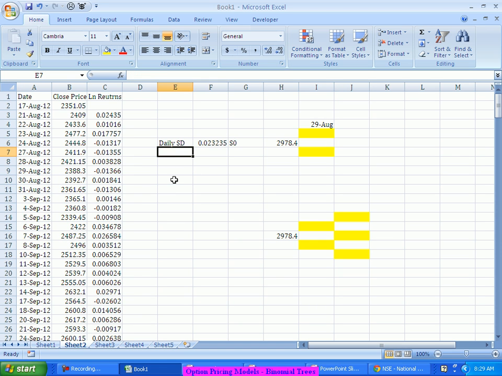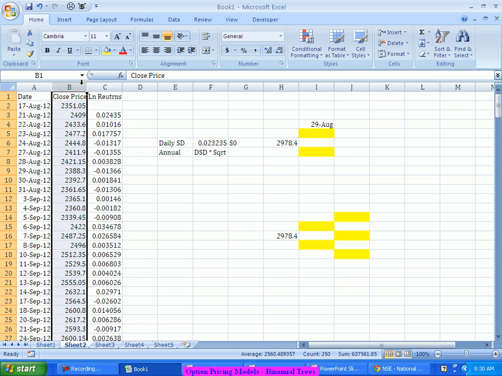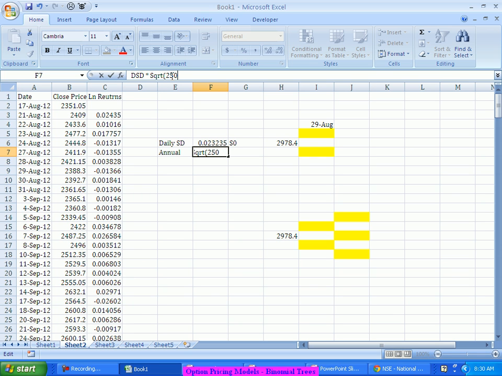And from this, to find the annual standard deviation from the daily standard deviation, you multiply the daily standard deviation by the square root of the number of days you are observing, because these are only working days for the last 1 year. Probably I can count how many days there are. If I just count, there are 250 days, right? So I can go with taking the square root of 250.